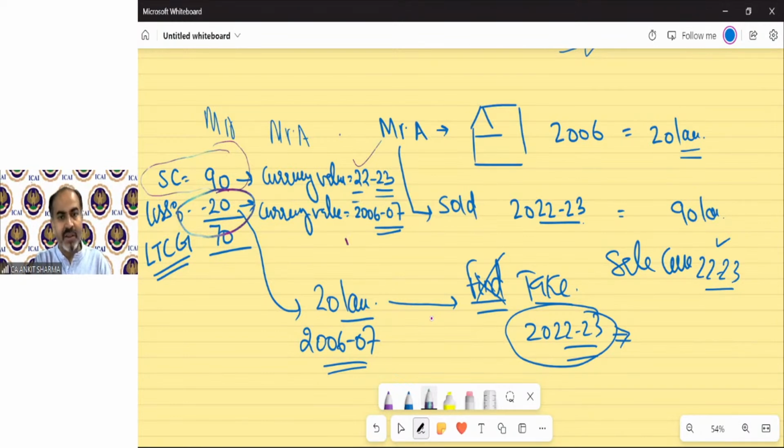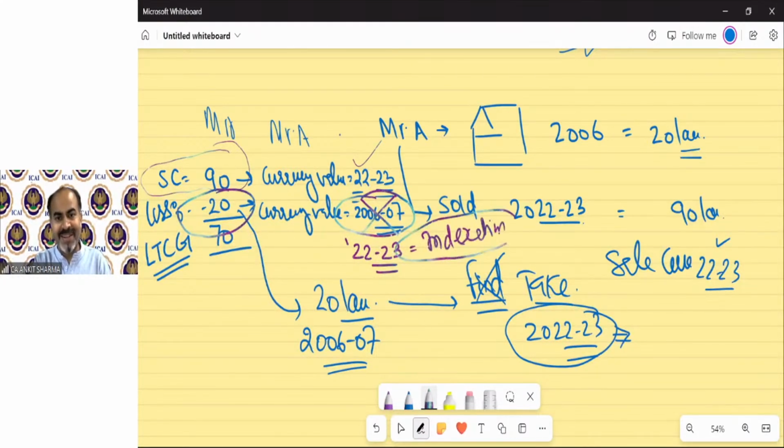So to streamline the purchase value, we need to take the currency value of the purchase price also for 2022-23. For that purpose, we take the help of indexation.